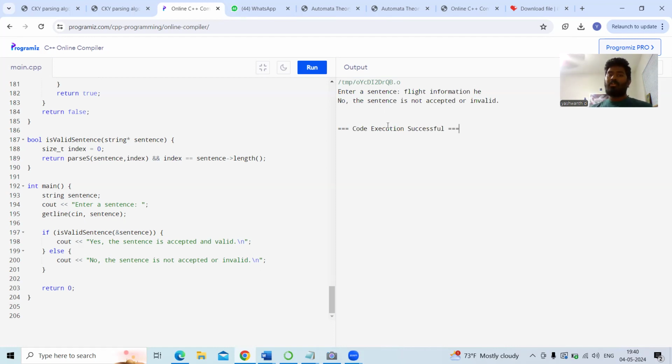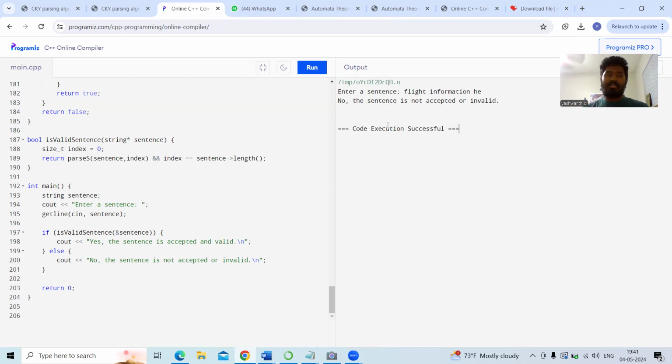Hence, we checked all the invalid sentences, and this is also working properly. So the 15 valid sentences and 3 invalid sentences which I've generated are correct. I also generated the context-free grammar and later converted it into CNF form. The next step, I generated the tables for every valid and invalid sentence and executed the code. I used an online compiler to run my code, and the language I prefer is C++. The code executed successfully, it shows the correct output for valid inputs, and it also works properly for invalid sentences.